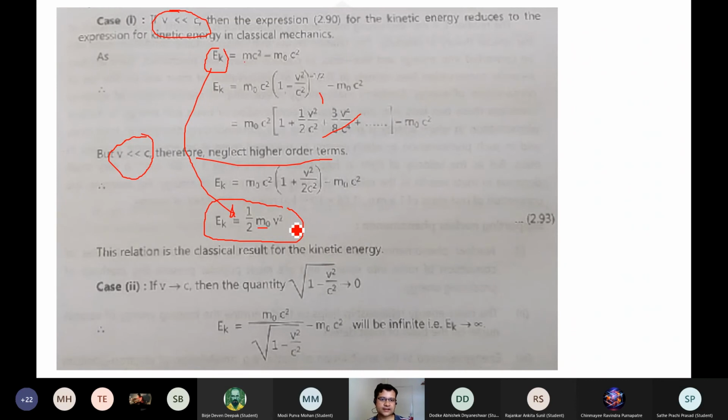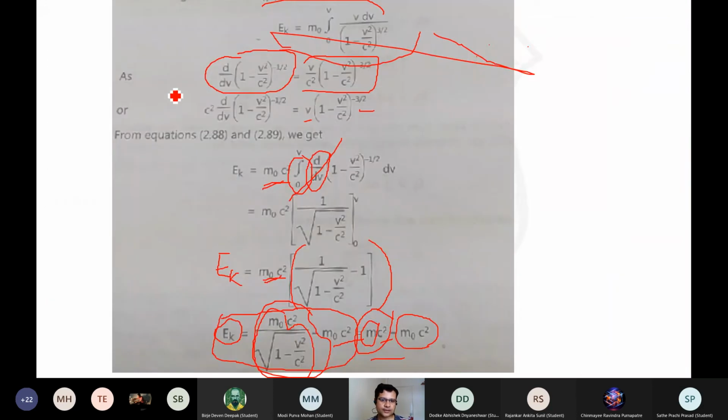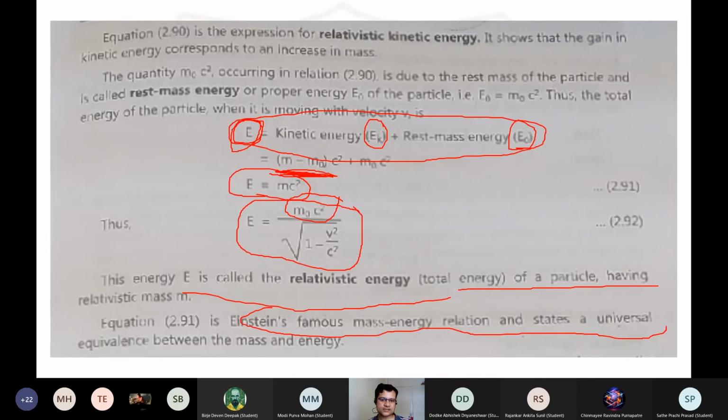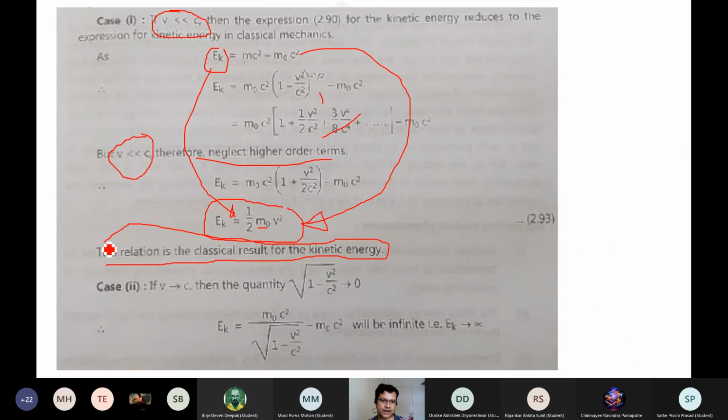However, the relativistic relation that you should always remember, that you derived over here, is this quantity: m0 c² divided by square root of 1 minus v²/c², minus m0 c², which comes out to be mc² minus m0 c². So this half m v² relation you get from here. That is the approximation when v is very much less than c, and this is the classical relation of kinetic energy that we generally use for classical laws and classical objects.